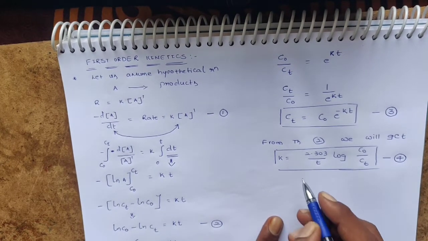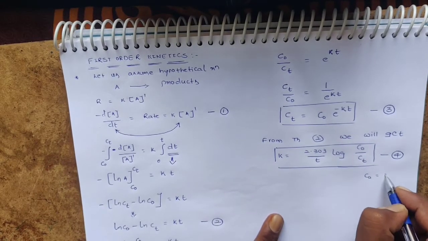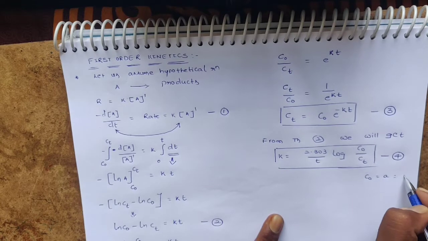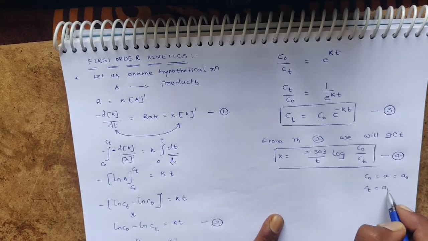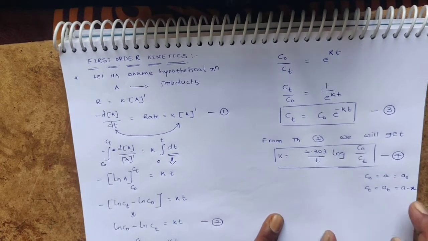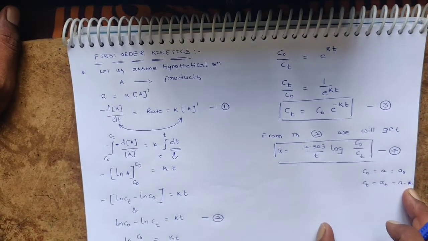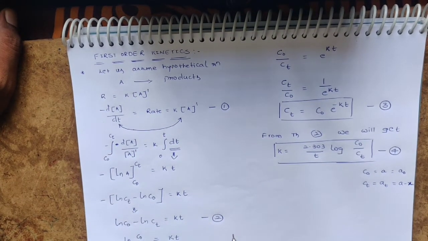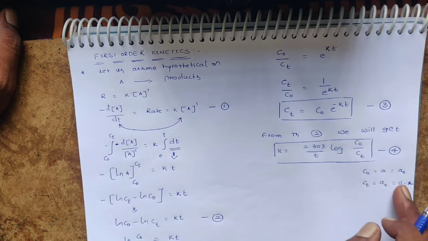Here, assume C0 as a or a naught, Ct as at, that is a minus x. Here x indicates the amount of reactant which is involved in change, so the remaining will be a minus x. Here a is the original, initial concentration.